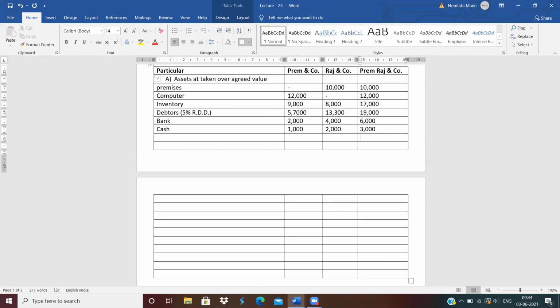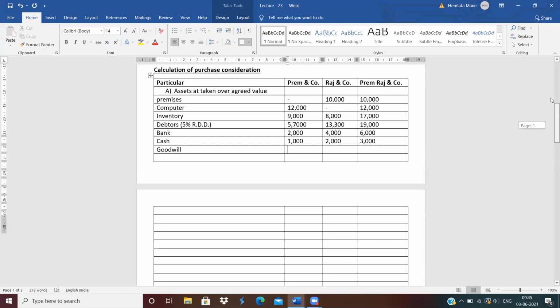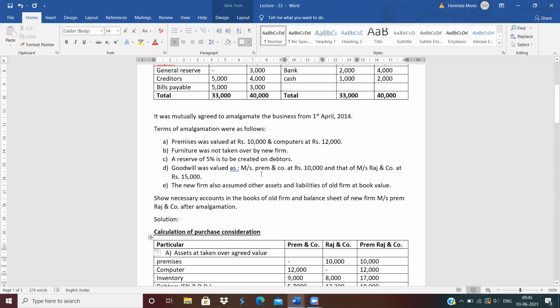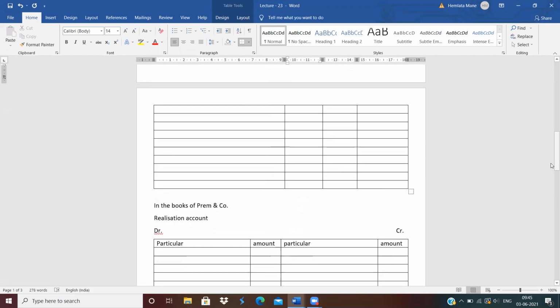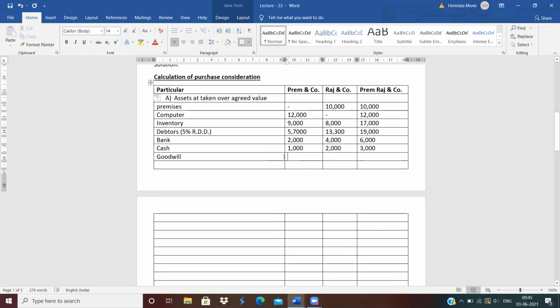Now, next is goodwill. How much the goodwill of Prem company? Goodwill of Prem company is 10,000 and goodwill of Raj company is 15,000. Total is 25,000. Clear? All the assets taken over.